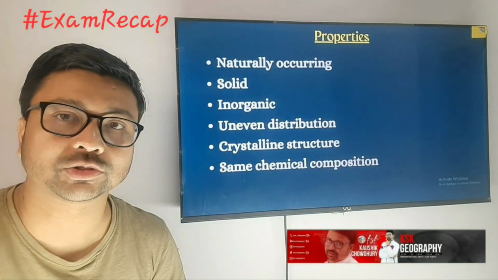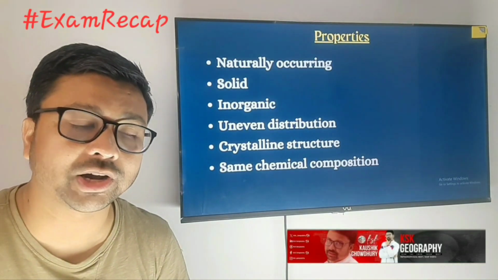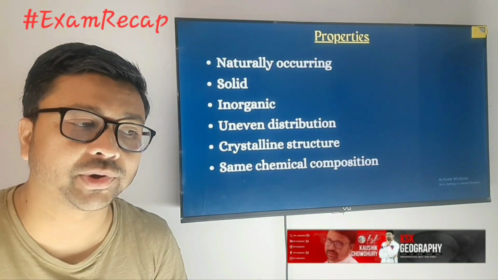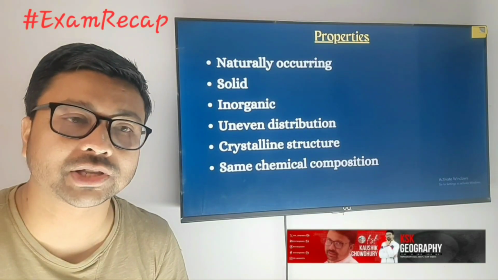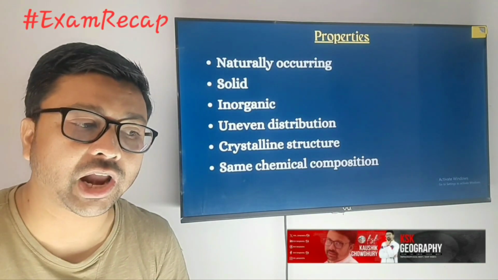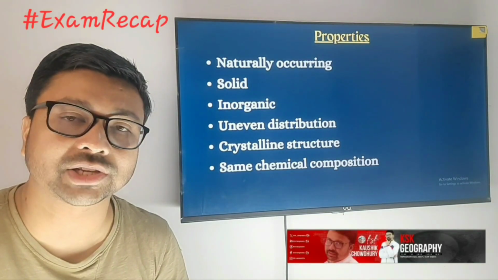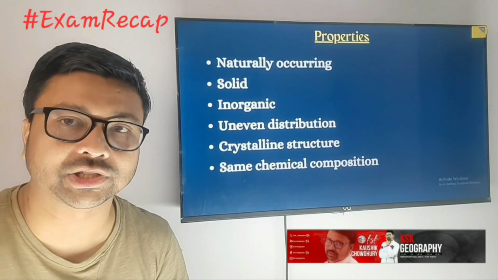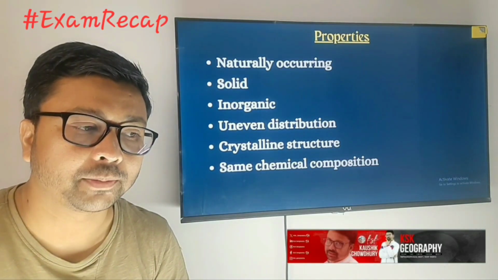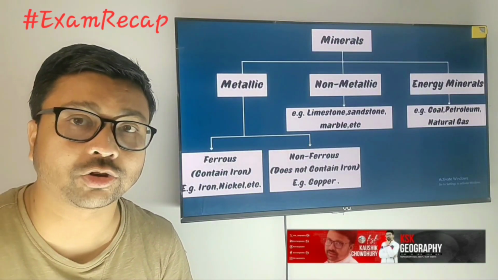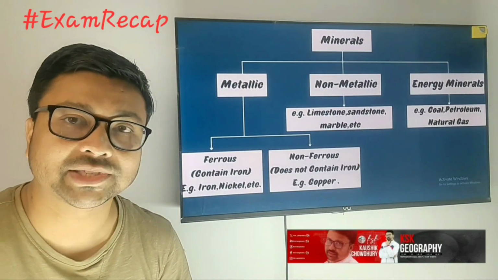So next you need to focus on properties. We have already mentioned them in the definition part. It's a naturally occurring substance, solid, inorganic, unevenly distributed, with a crystalline structure, and the same chemical composition for a given mineral. So next you need to focus on the types of minerals.